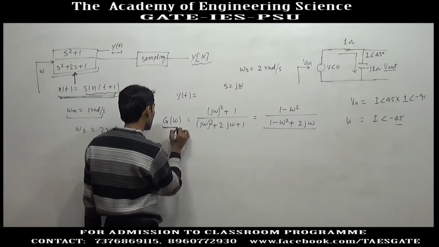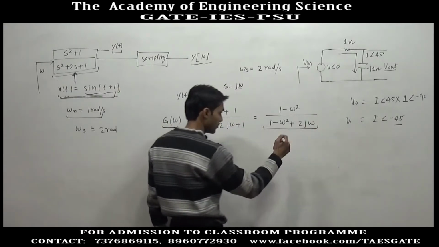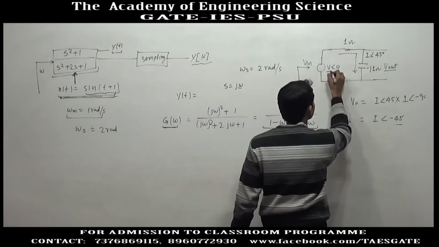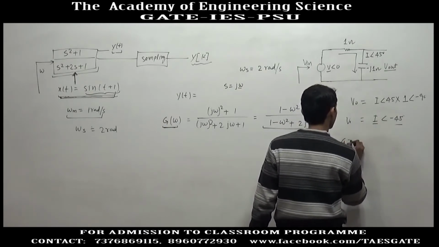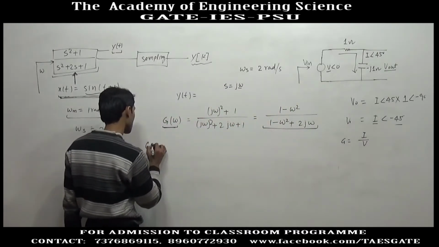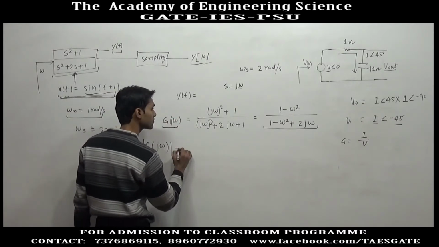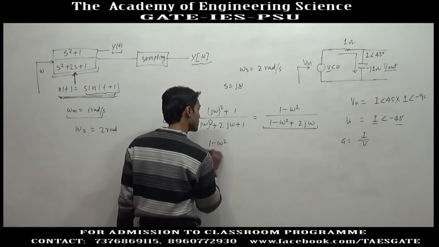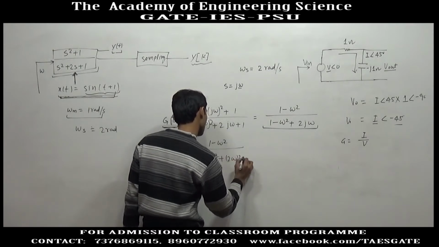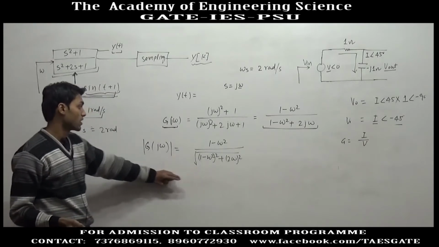Similarly, this is a second order circuit. If you take the magnitude of G(j omega), you will get the gain. The input voltage is V and the output is I, so the magnitude of gain will be I divided by V. The gain of this system is (1 minus omega square) divided by the square root of (1 minus omega square) whole squared plus (2 omega) whole squared.